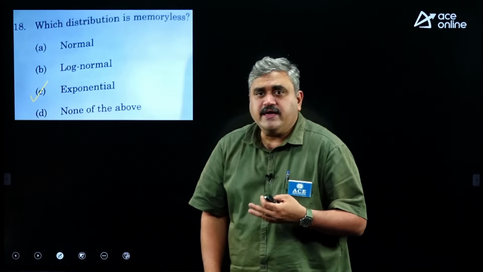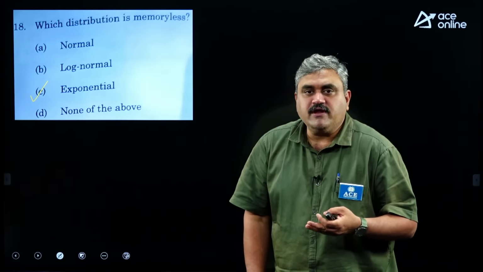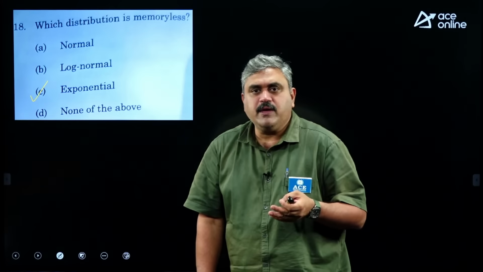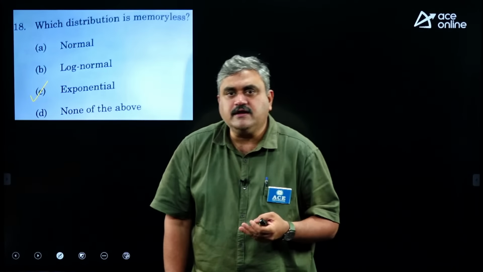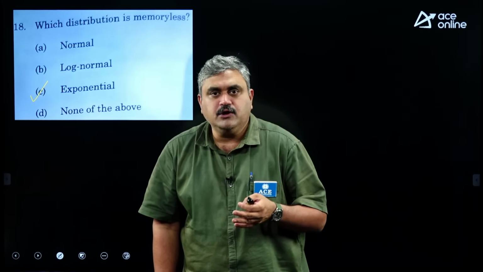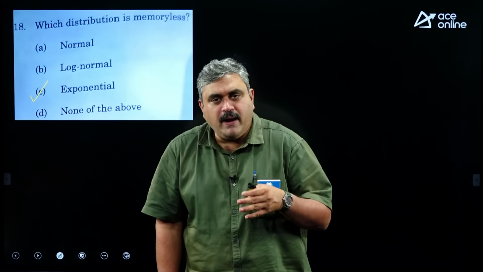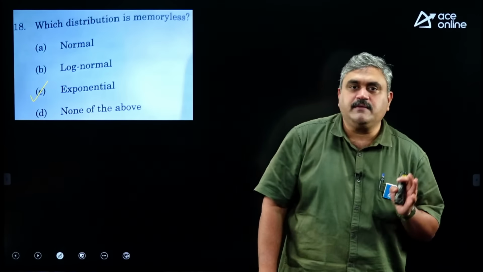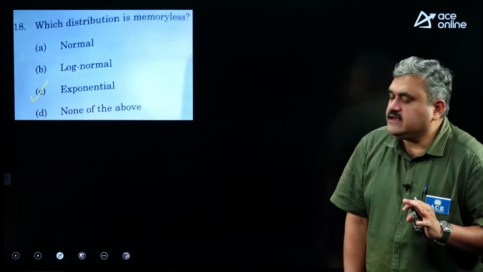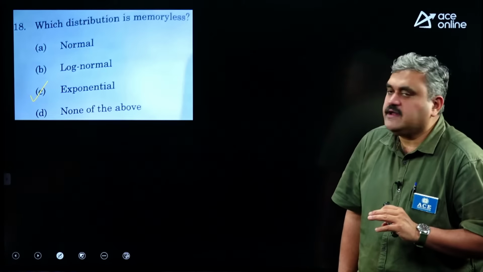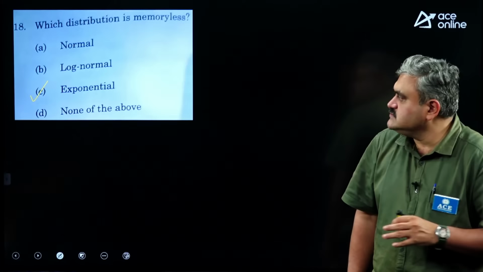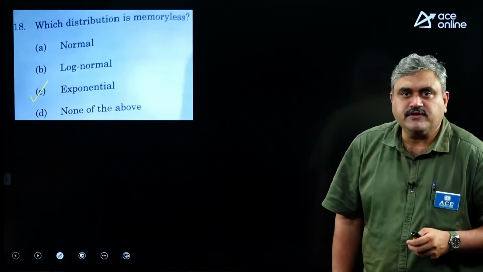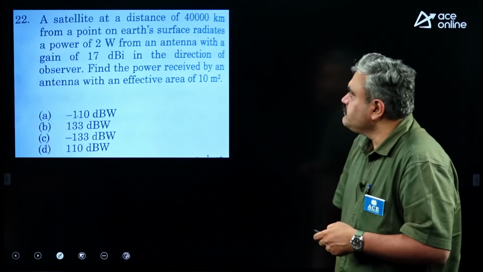Like suppose you are buying some product, they will tell the shelf life is up to some August or maybe some December. So, if they say that it lies up to December 2025, what is the meaning? You buy it today, you buy it tomorrow, you buy it after 1 week. The result remains the same. That is a fixed date. So, such type of distributions comes under memoryless distributions. So, correct distribution for that case will be exponential.